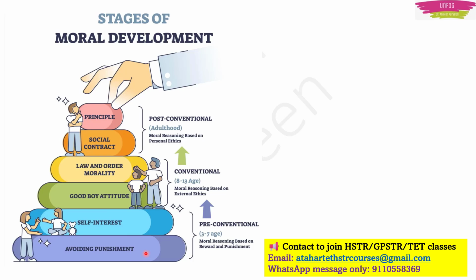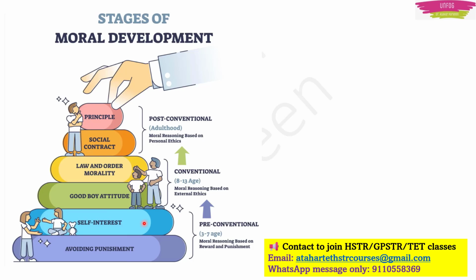In fact, they will get rewards. Next comes the self-interest stage, or you can say individualism. Here children are motivated by self-interest. One thing that comes to mind is that if somebody harms us, we can reciprocate. If you harm me, I will harm you also. That thought comes to mind at this stage.